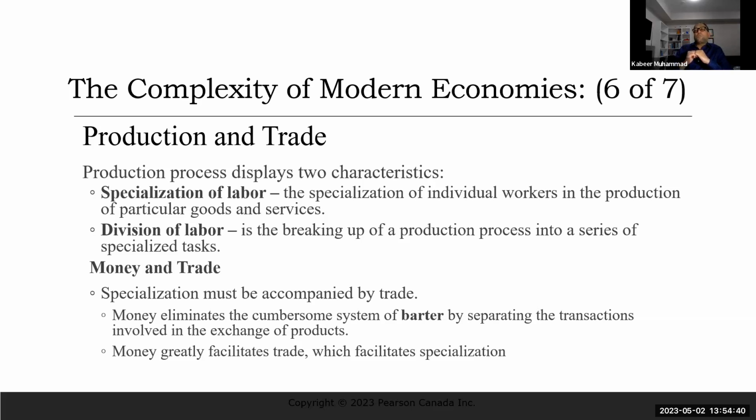As we know, nowadays every particular profession or very particular area has a specialist. Like if you go to the doctor, there are different specialists in different organs of the body, and their specialty is that they only focus on that, and they are expert in that. Same is the case with production workers and all these. So specialization helps us to increase the efficiency and the quality.